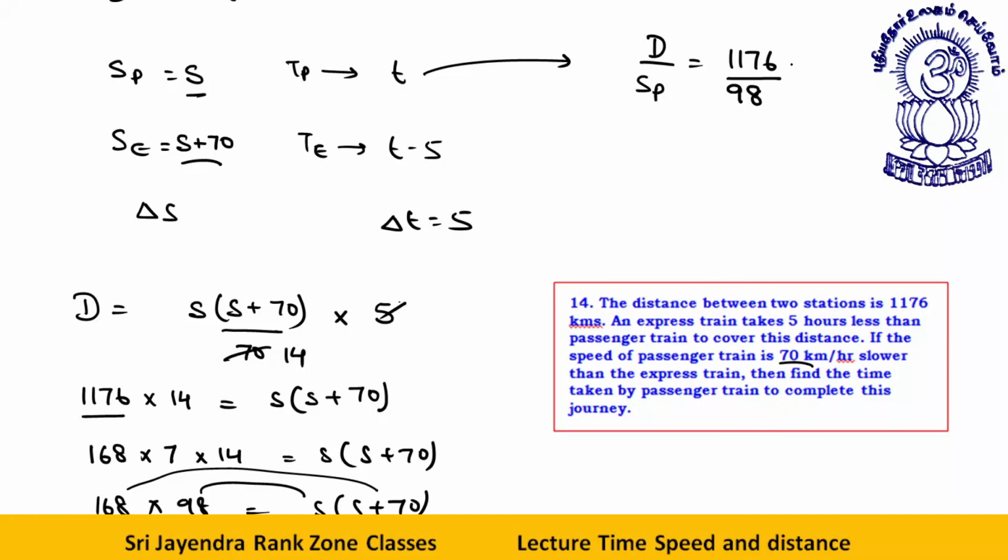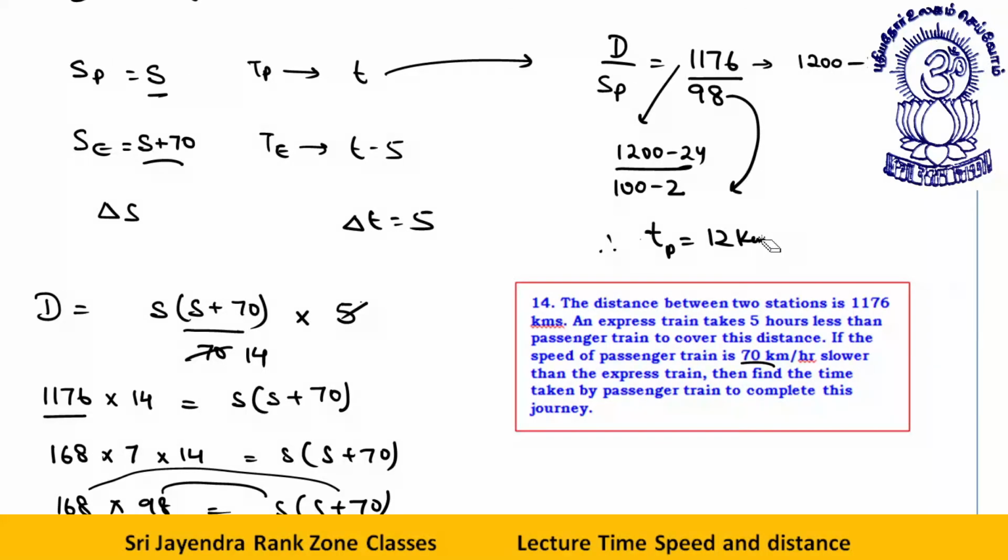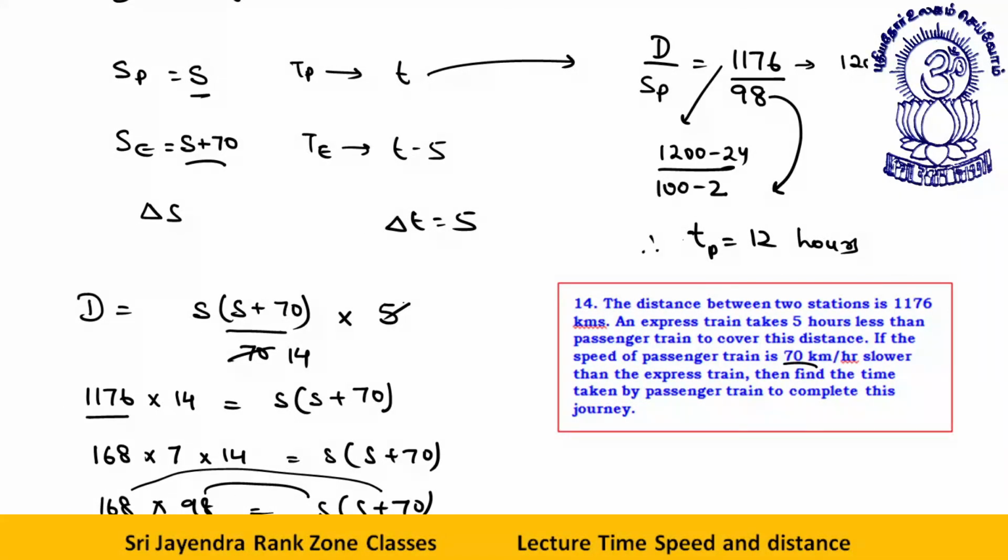This is 98. See, this 1176 I can read as 1200 minus 24. 98 I can read as 100 minus 2. So if you multiply this by 12, you will get this. Therefore, time of passenger train is equal to 12 hours. This is your answer, my dear students. Okay. I hope everything is clear to you so far. Fine.